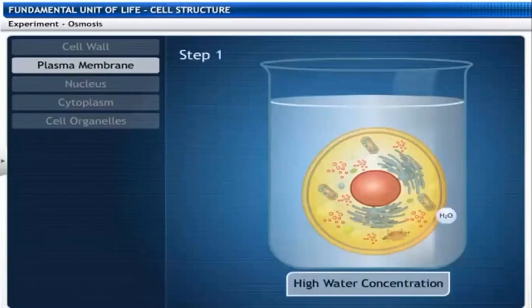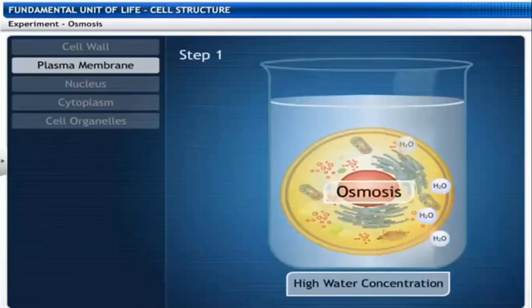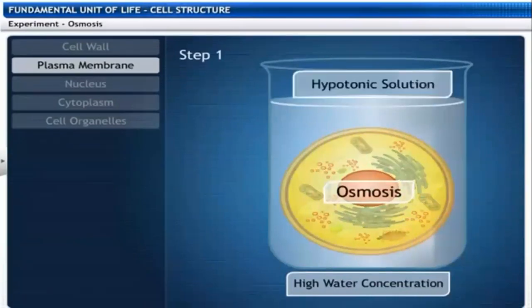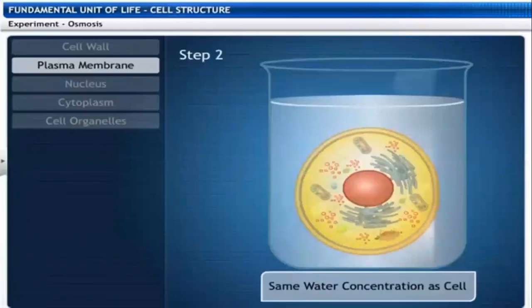First one. The medium surrounding the cells has higher water concentration than the cell. So the cell gains water through the osmosis process. This solution we call a hypotonic solution.